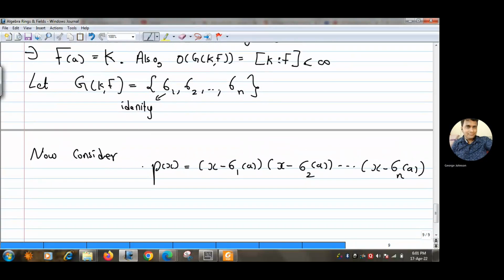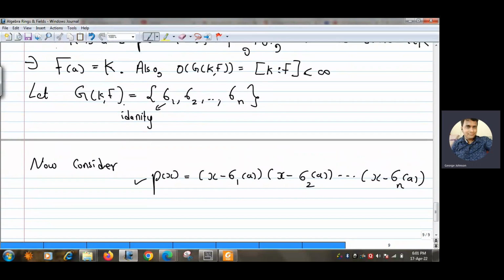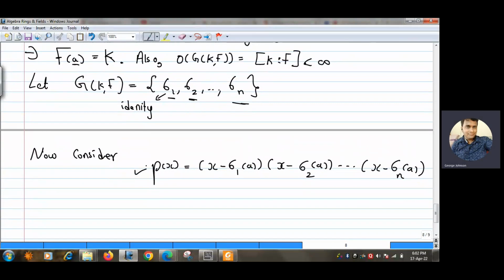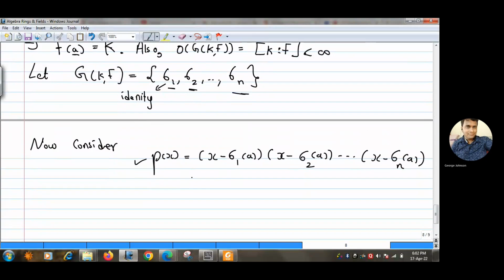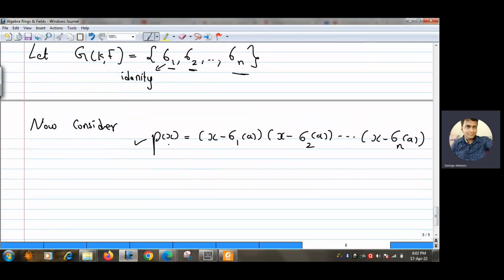Okay, so in constructing this polynomial, I have made use of this a and also the sigma i's: sigma 1 of a, sigma 2 of a, sigma 3 of a, and so on up to sigma n of a. So we can see that this is a polynomial whose roots are sigma 1 a, sigma 2 a, and so on up to sigma n a. So if I consider the elementary symmetric rational functions in the variables sigma 1 a, sigma 2 a, and so on up to sigma n a as alpha 1, alpha 2, and so on up to alpha n,